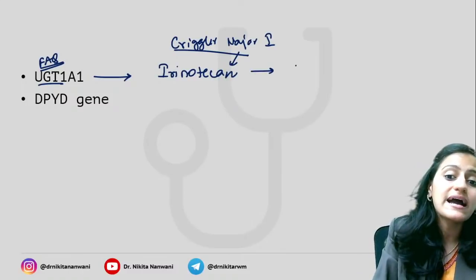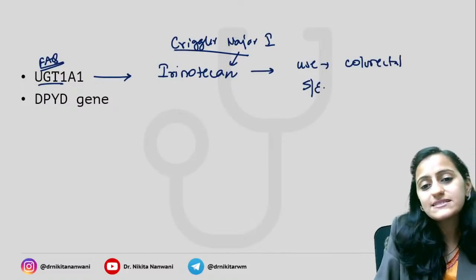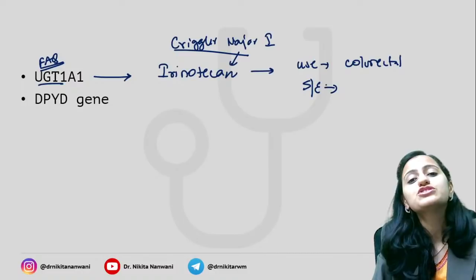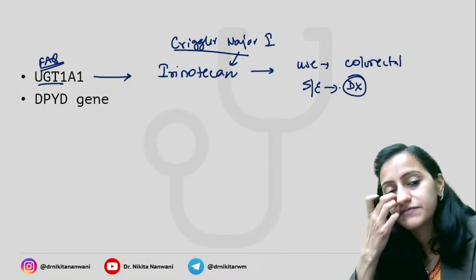Where do we use this irinotecan? It is used in colorectal cancer. What is the side effect? The side effect is also a GI side effect, that is, it causes diarrhea. The dose limiting side effect is diarrhea.